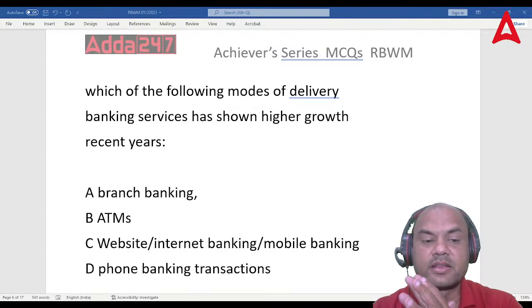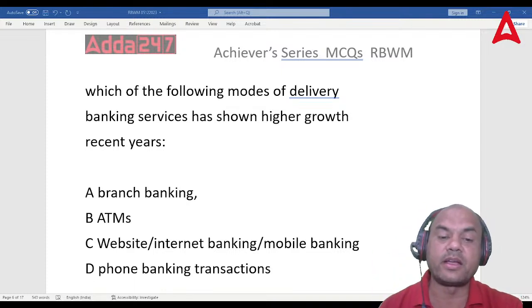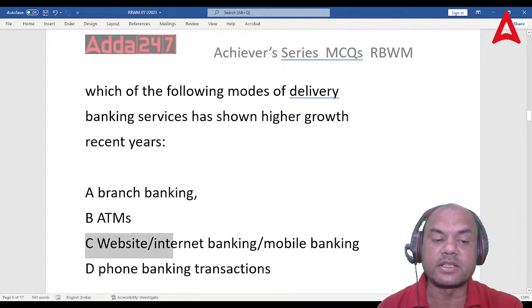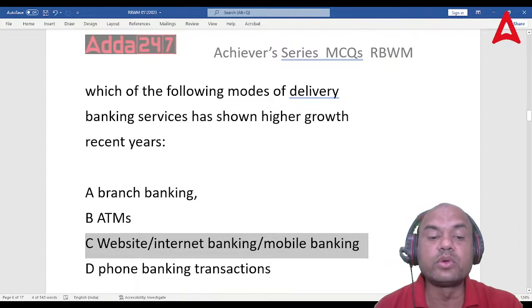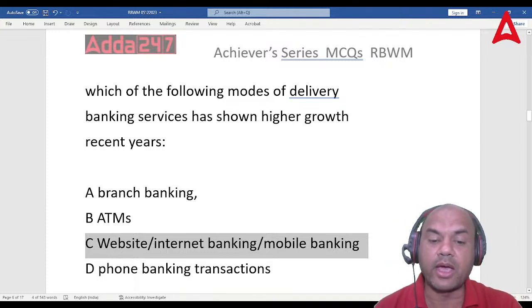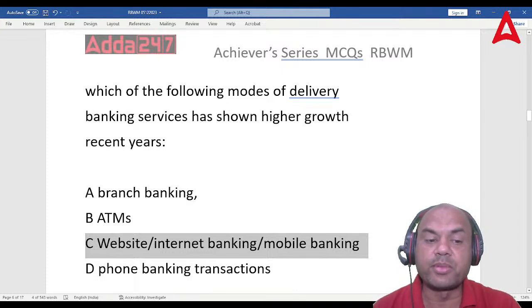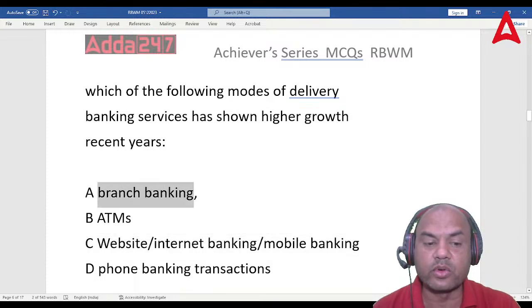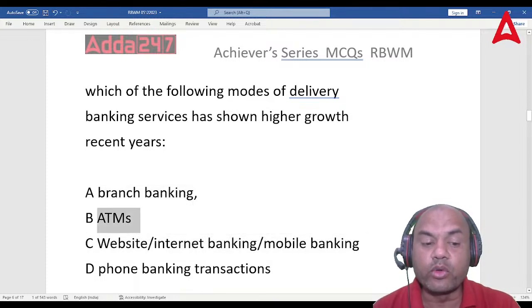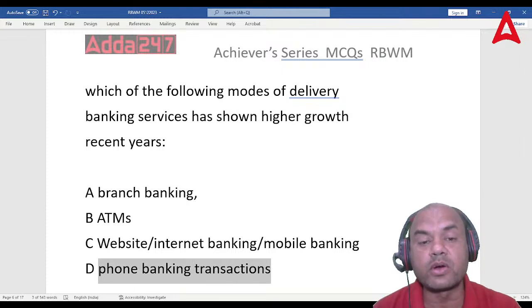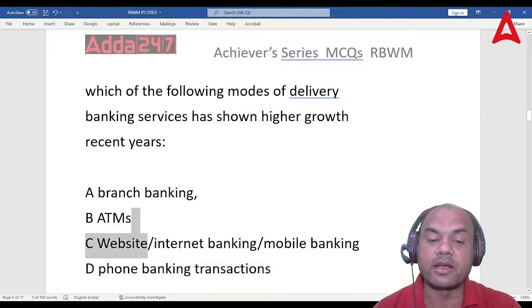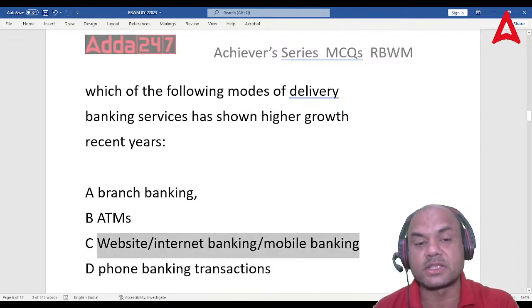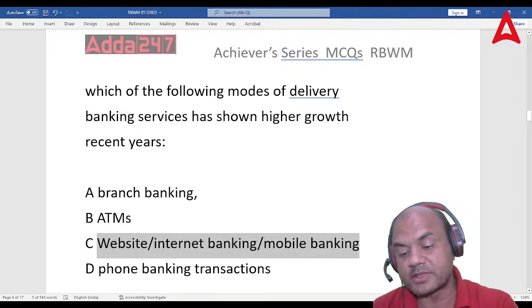Correct. The answer is C. Website, internet, mobile banking. In recent years, after COVID, you saw this. In COVID, there was a huge surge in internet banking, app banking, mobile banking. Why? Because people couldn't go to branches, couldn't go to ATMs, right? Even the phone banking personnel who were to answer were not available at that time. So that's why website, internet and mobile banking gained huge success. So that is the answer C.